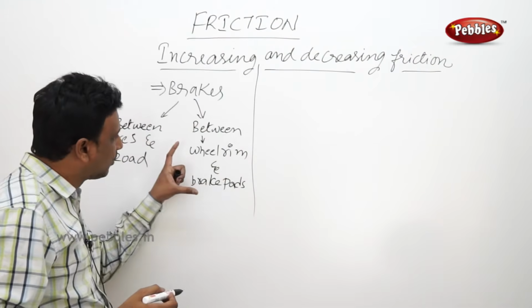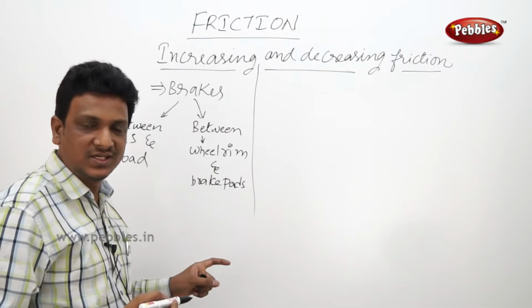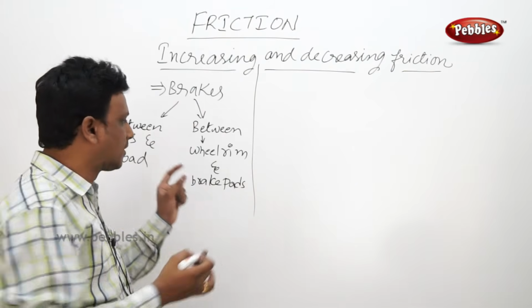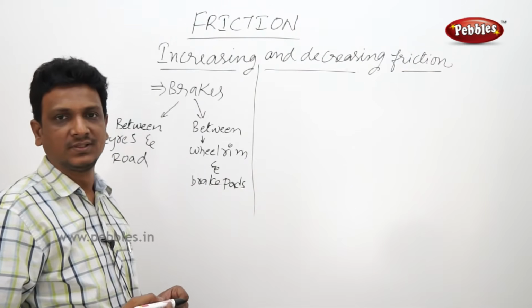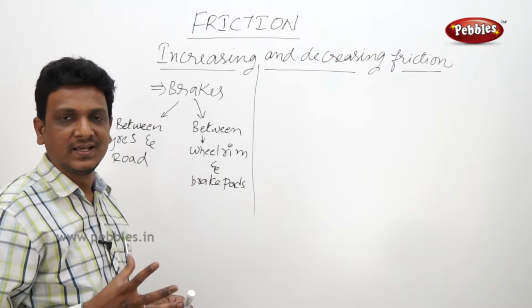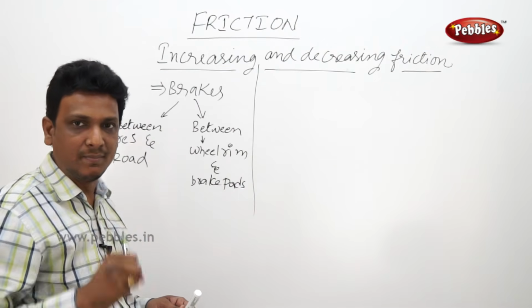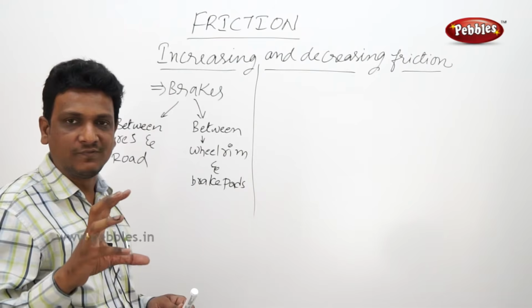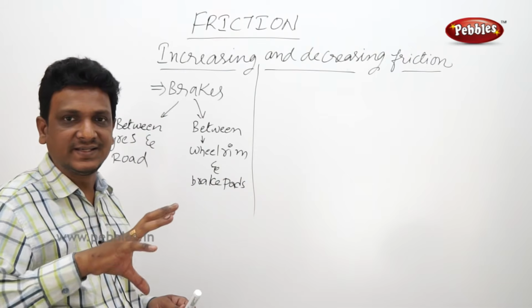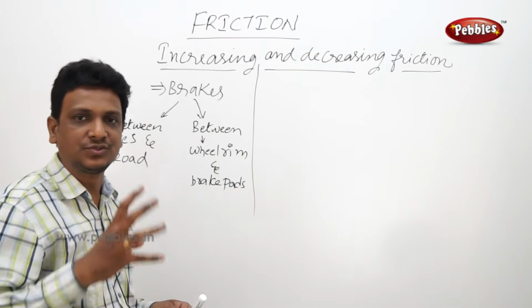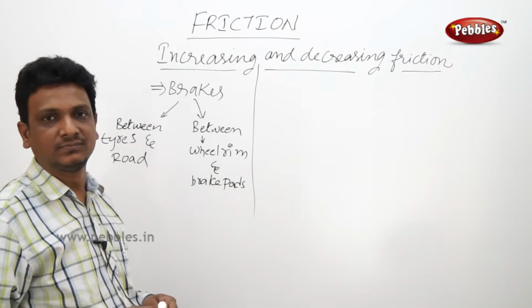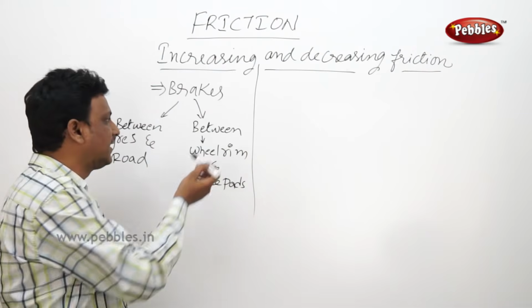But of course, this technology is being changed now. Nowadays, we are finding hydraulic brakes, which work differently. We are talking about the traditional braking system. In the traditional braking system, every vehicle will have a rim, and to that rim there will be a center hub. Inside the hub, you will find brake pads. These brake pads just tighten onto the hub so that the wheel is stopped. So the brake pads apply pressure on the wheel to stop it rolling. In this way the brake works.